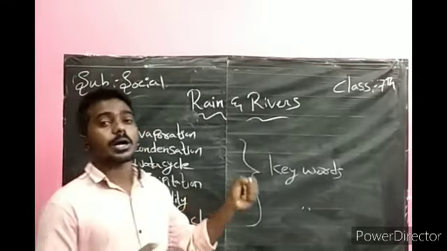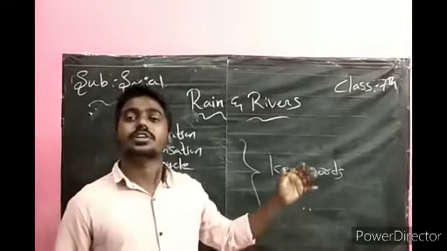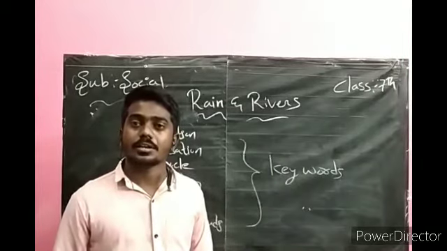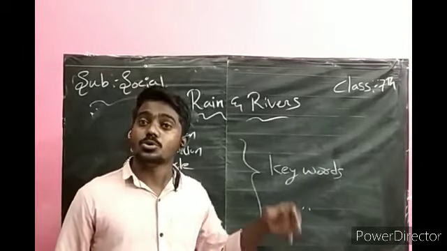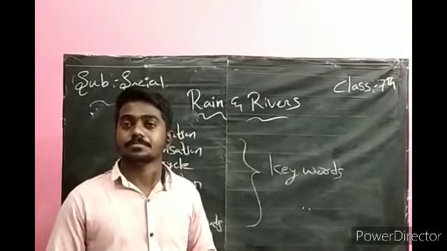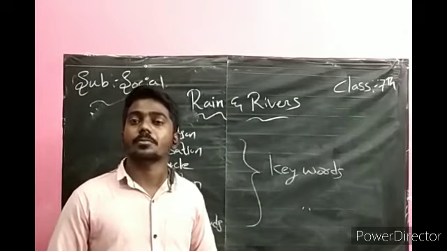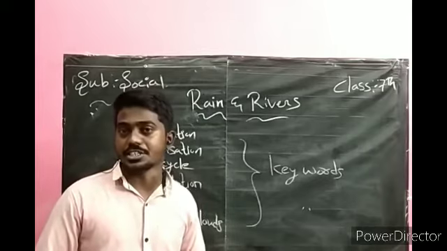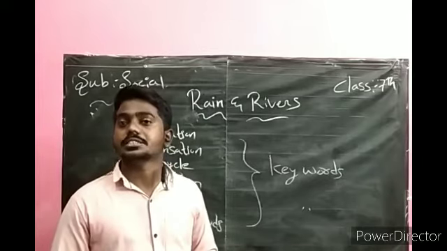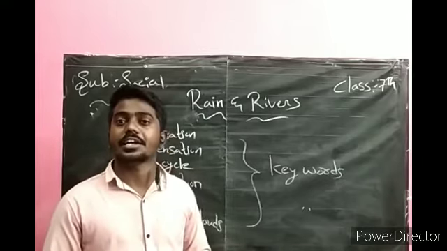And from October and November, the direction of the winds reverses. After October, it blows towards the southwest. This causes a little rainfall in October and November in our Telangana region. That is called the northeast monsoon, also called the retreating monsoon.